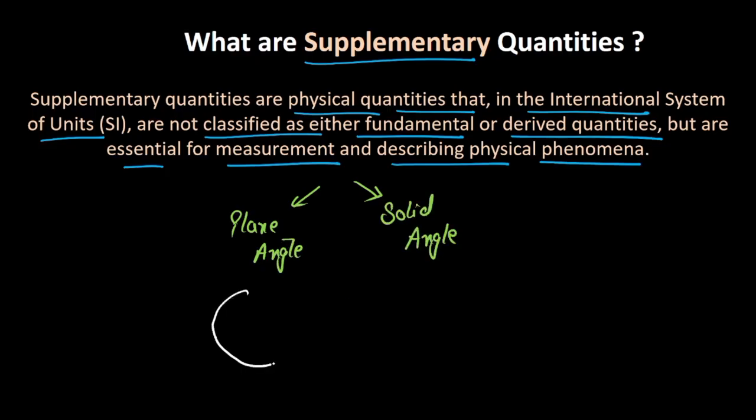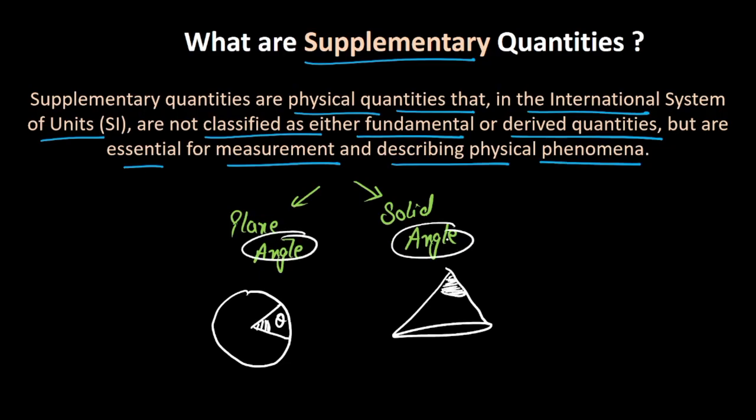Plane angle is simply, let's say you have a pizza, there is a slice of pizza. This angle is what is called a plane angle. And the solid angle would be, let's say you have a birthday cap. This angle would be called a solid angle. So both these angles, the plane angle and the solid angle, are neither fundamental physical quantities nor derived. So these are another set of physical quantities that we call supplementary physical quantities.